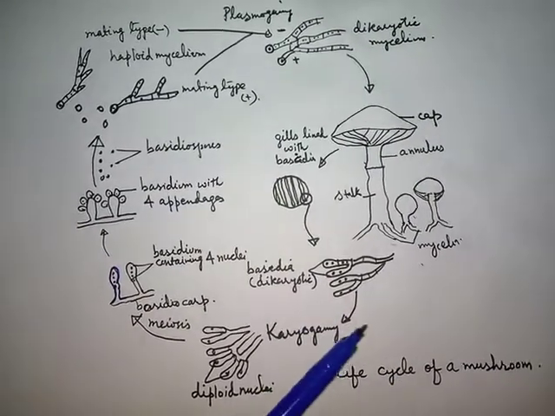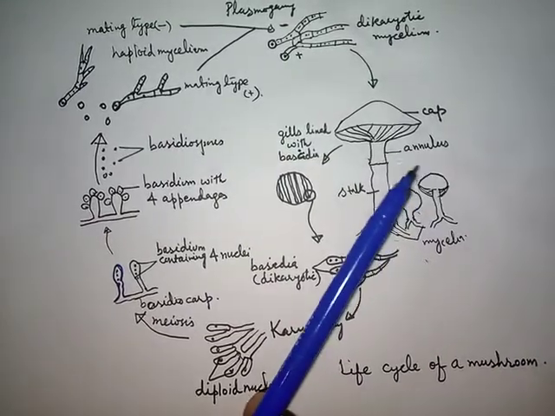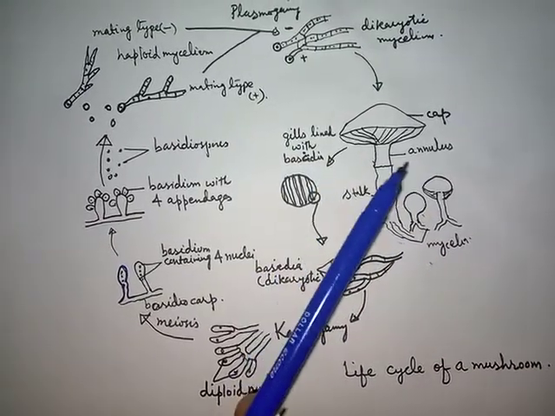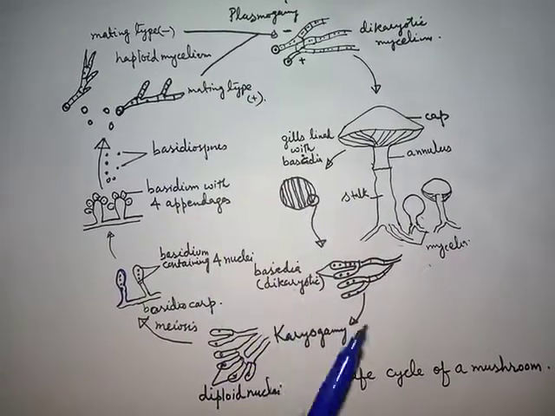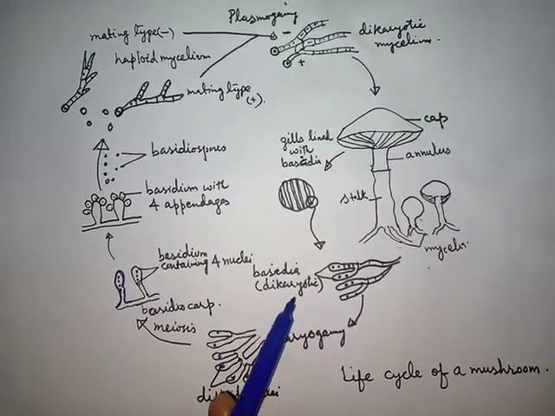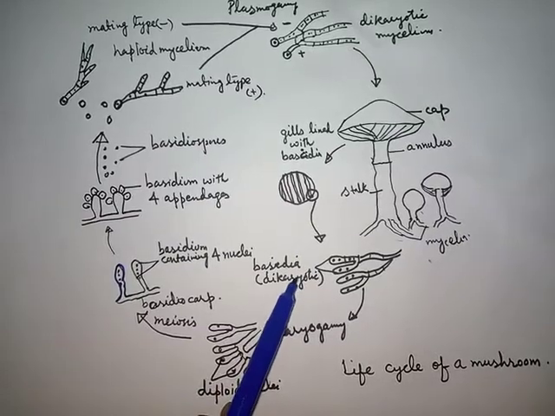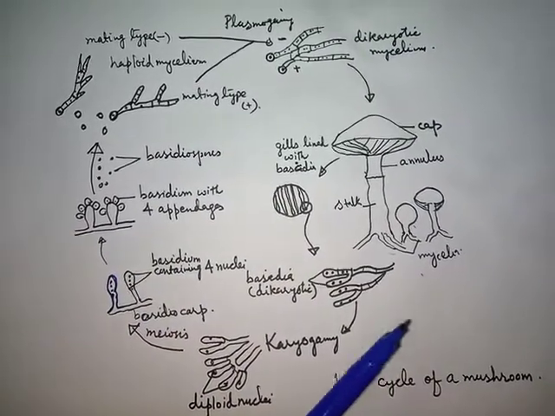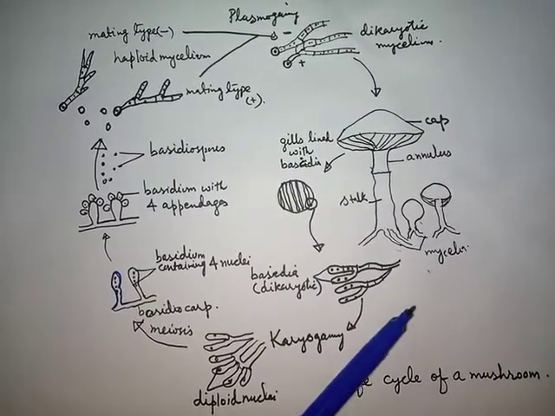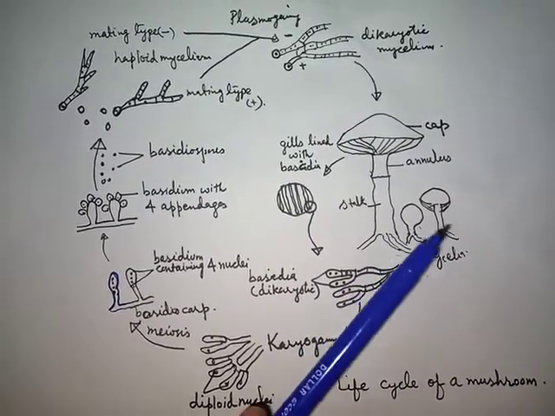And students, actually this phylum is named so after the fruiting body, which is called basidia, and its reproductive structures are called basidiospores. Students, we will discuss today